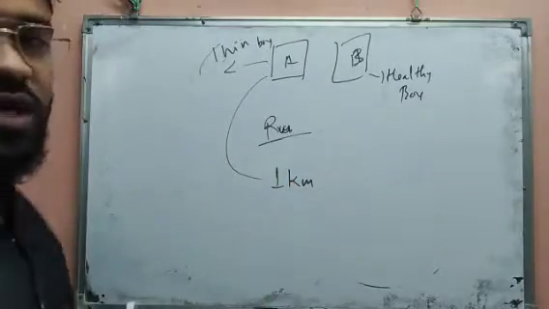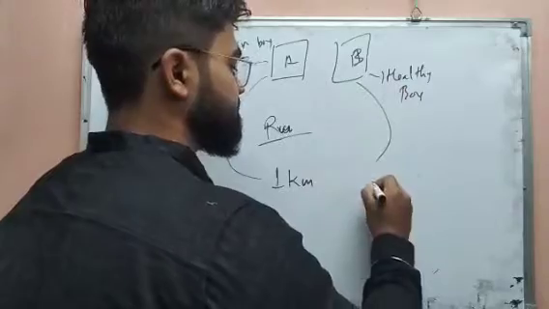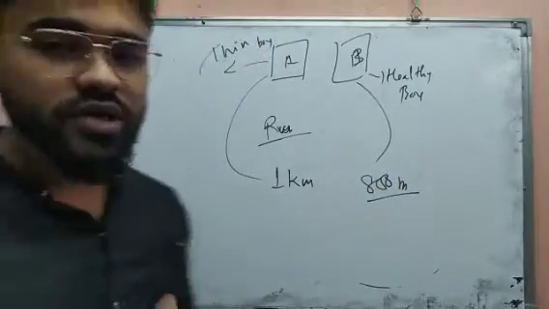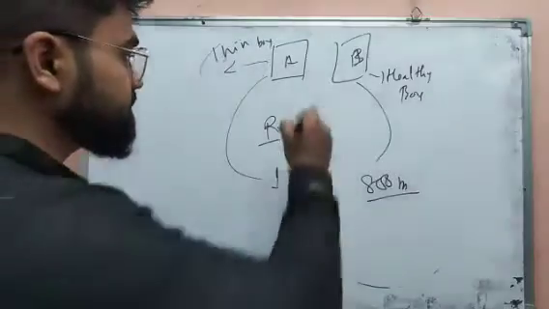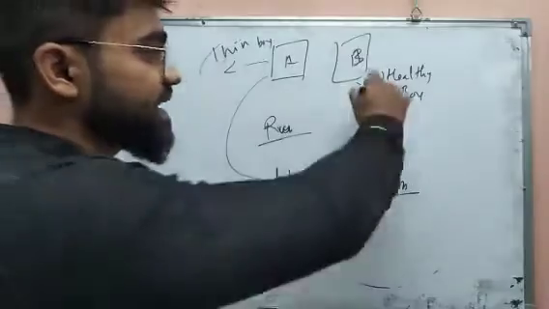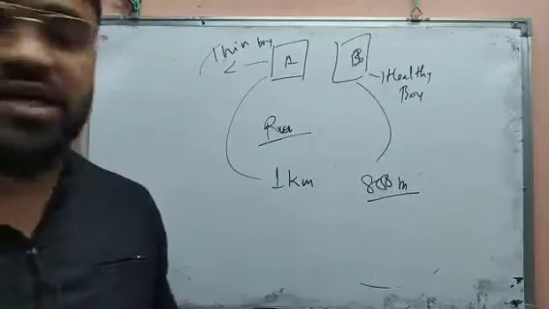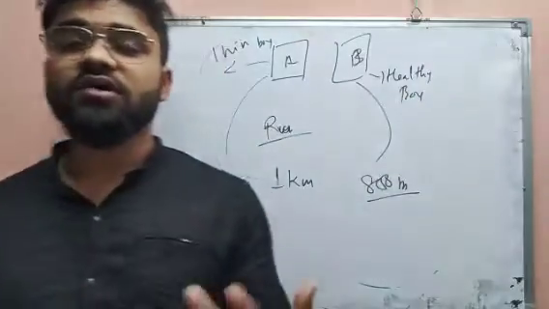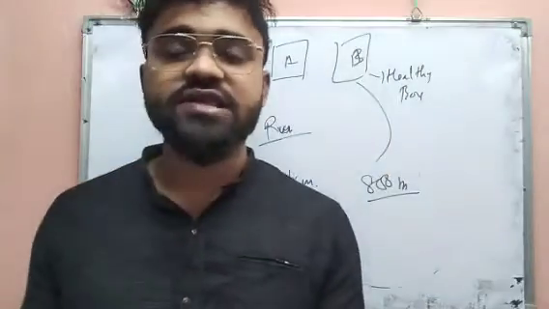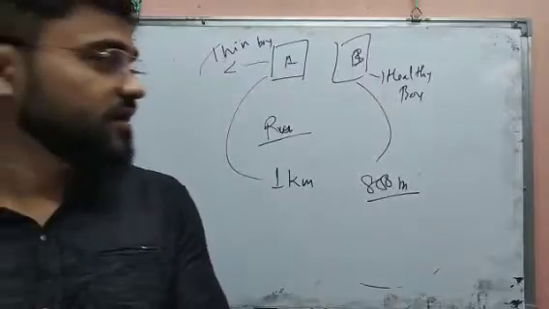A runs continuously for 1 kilometer and B runs continuously for, suppose, 800 meters. Now clearly you can see that A was a thin boy but he can cover 1 kilometer. B was healthy but he can cover only 800 meters. So our concept becomes what? Our concept becomes wrong. Depending upon their outward appearance, we cannot justify whether the person has more energy or less energy.